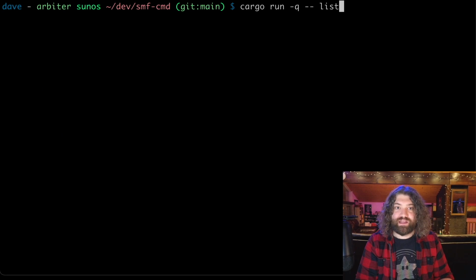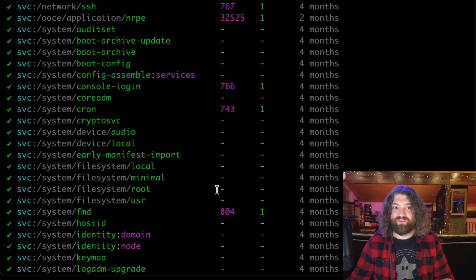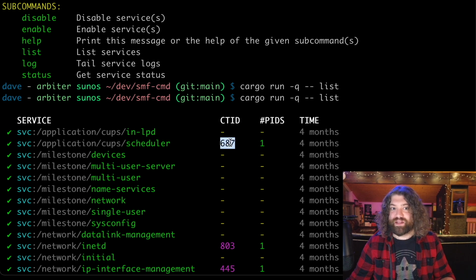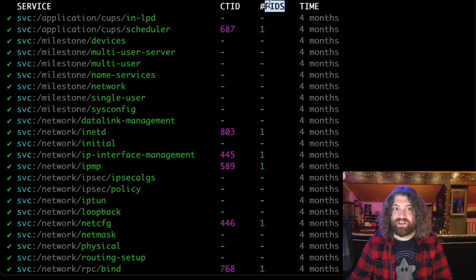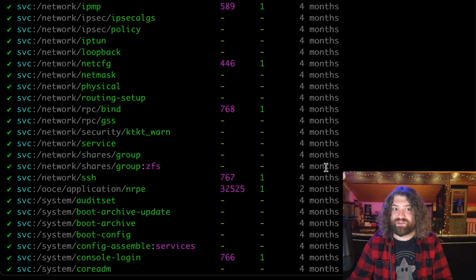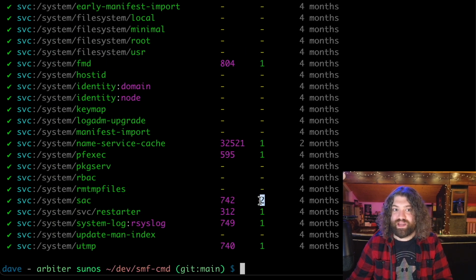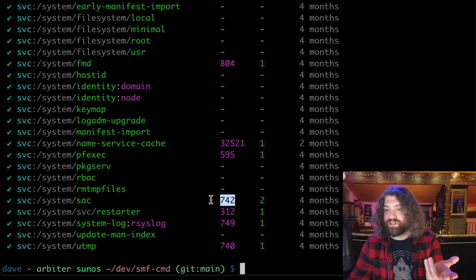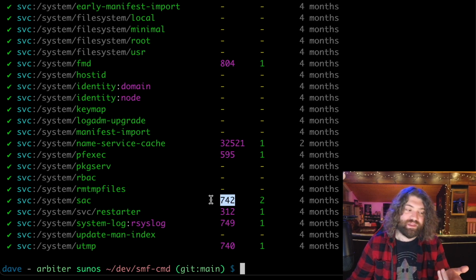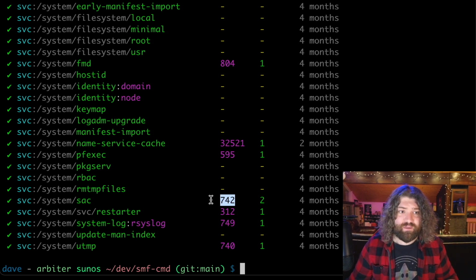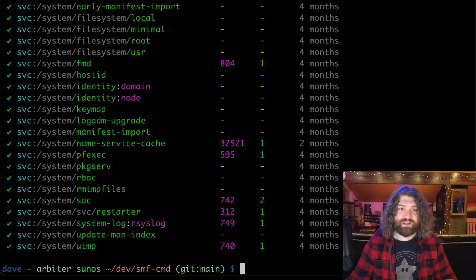So we can do list, and we get the same output as before, but look, it's all colorized. We can see if there's a contract associated, which means there's processes running, so I can see the number of PIDs and how long ago this process was started. I can look down and see, oh hey, look, SAC has 2 PIDs associated with it under contract 742. Contracts is an Illumos, Solaris type of thing. I think Linux has namespaces or cgroups. I don't know much about them. I'm just going to tell you that right now. But I think that's probably the closest analog to it.